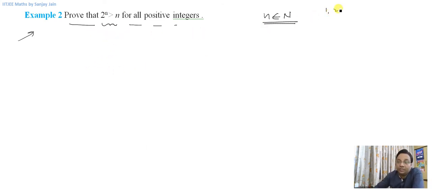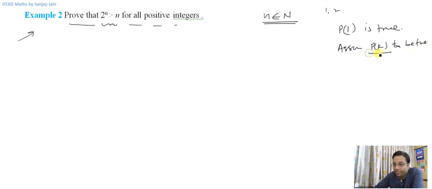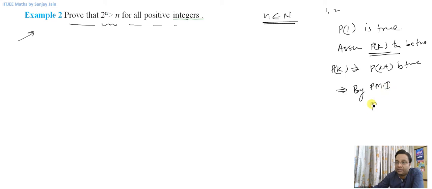Okay, so how do we use principle of mathematical induction? We prove that p of 1 is true. Then we assume p of k to be true, and based on this truth, based on p of k, we prove that p of k plus 1 is true. Then we say by PMI, or by principle of mathematical induction, that the statement is true for all n belonging to natural numbers. So this is what we will follow here.